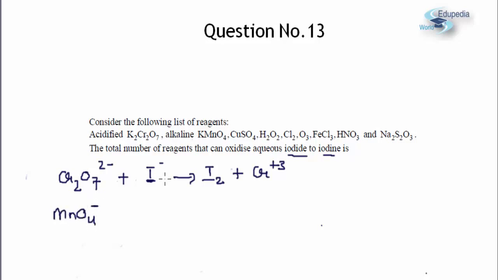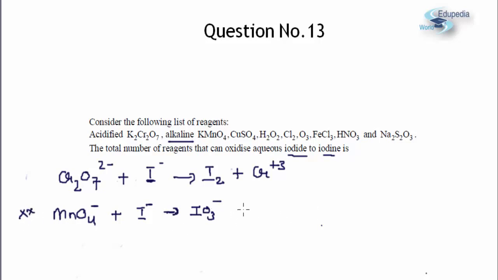However, this is a very interesting case because the medium has been clearly specified as alkaline. KMnO4 no doubt is a very good oxidizing agent. However, when it oxidizes I minus in a basic medium, I2 might be formed, but I2 is not at all stable in basic medium, because as we all know, I2 undergoes disproportionation in basic medium into IO3 minus. So the second one won't be my answer.